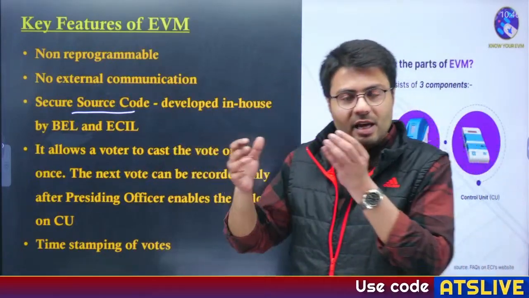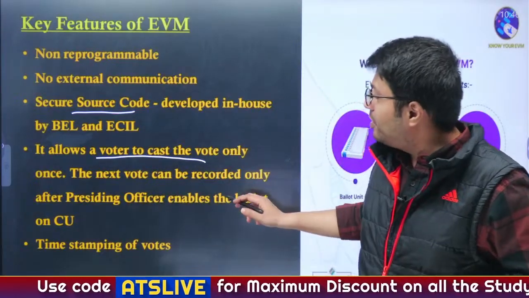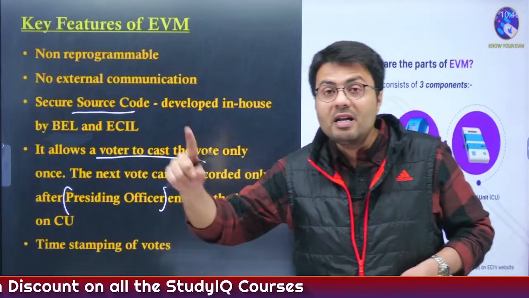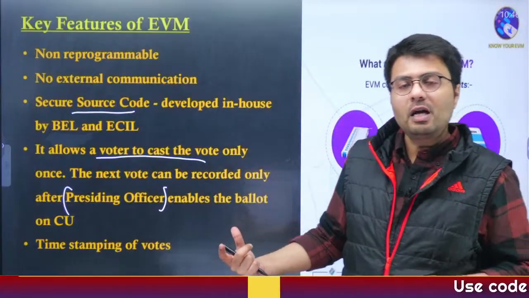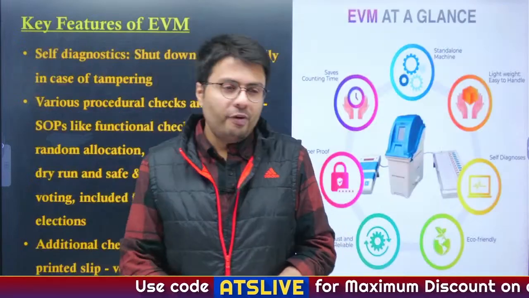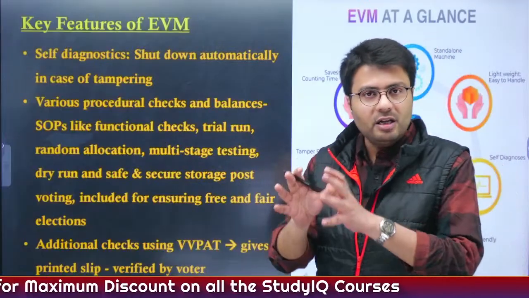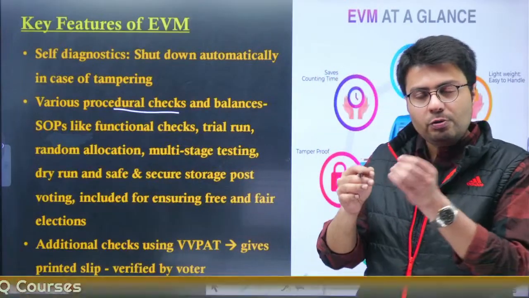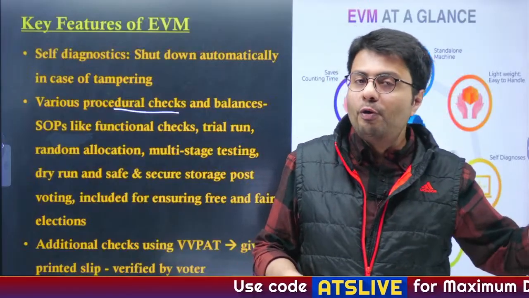Also, the EVM has a safety mechanism that allows a voter to cast their vote only once, and only after the presiding officer of that polling booth enables the EVM can the next voter cast a vote. Also, time stamping of votes is done to ensure a verifiable audit trail even after the election concludes. Further, EVMs have the ability to self-diagnose, so in case of tampering they will shut down automatically. Also, there are many procedural checks and balances used by the Election Commission of India to assure people that EVMs are foolproof and tamper-proof.